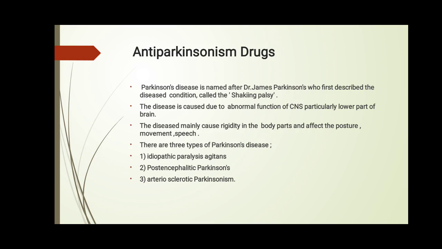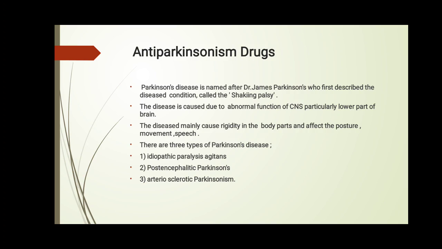Symptoms of idiopathic paralysis agitans are tremor, rigidity, slowness. Actually, idiopathic paralysis agitans is the primary Parkinsonism disease.